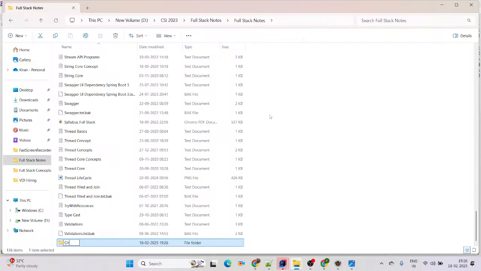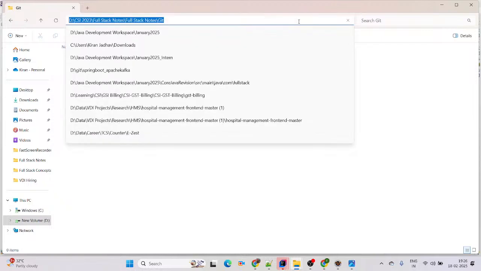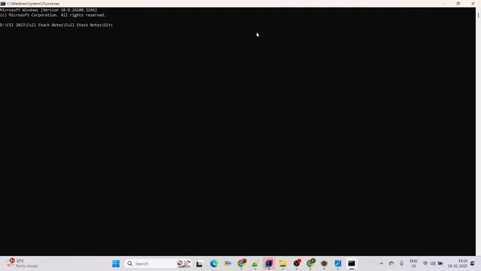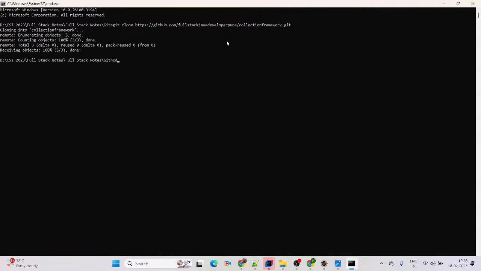Folder name I am giving here Git, and trying to use CMD. It will open the command prompt, and there I am trying to clone the repo. You can simply say git clone and paste the URL. Once it clones successfully, we are using CD. It will go to that particular folder, right?